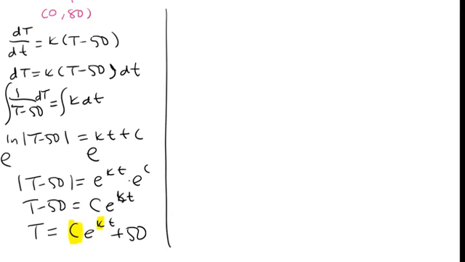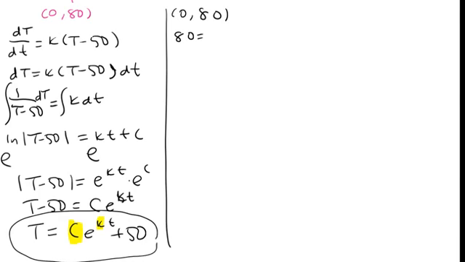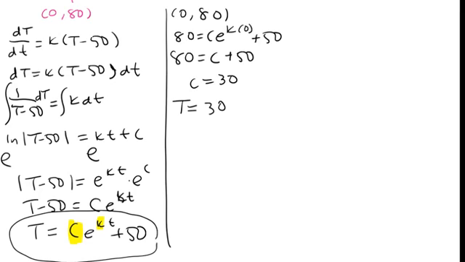Look up above. I see (0, 80) on the screen. Let's go ahead and use (0, 80). So this right here is a good starting point. Now we have to sub in some numbers. At (0, 80), I'm going to have 80 equals C e to the k times 0 plus 50. That means 80 equals C, because e to the 0 is 1, plus 50. That means C equals 30. So now I have T equals 30 e to the kt plus 50.